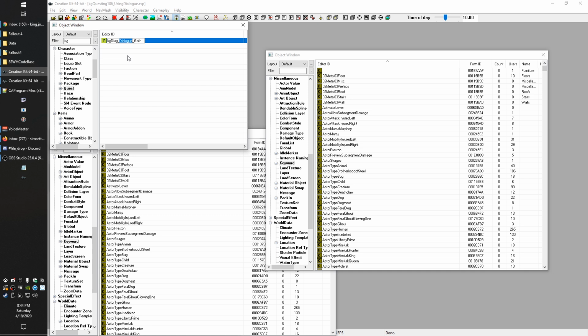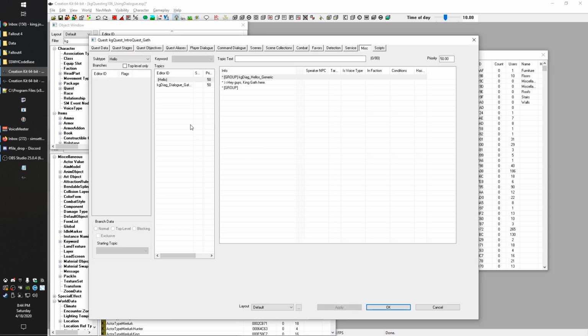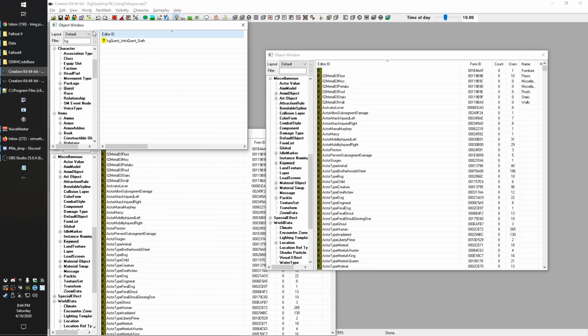So what we're going to do here is first change this prefix to quest. And instead of dialogue, we'll just put intro quest. Okay, and then if I wanted to do another quest with all the miscellaneous dialogue, like our hellos and such, then I could start a new quest for that. I'm not going to bother here because we only set up one line, but if we had set up a bunch of combat lines and stuff, I would move that over to a different quest. So for now, we're just going to rename that to start. I'm going to go ahead and save that.